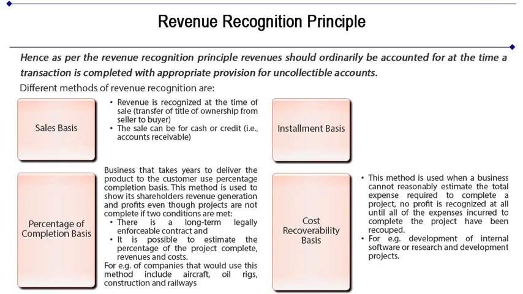The cost recoverability basis. This method is used when a business cannot reasonably estimate the total expense required to complete a project. No profit is recognized at all until all of the expenses incurred to complete the project have been recouped. Examples would include the development of internal software or research and development projects that are carried on for years. Assume a law firm developed its own software at a total cost of $1 million. Several years later, the partners decide to start licensing the software to other firms.